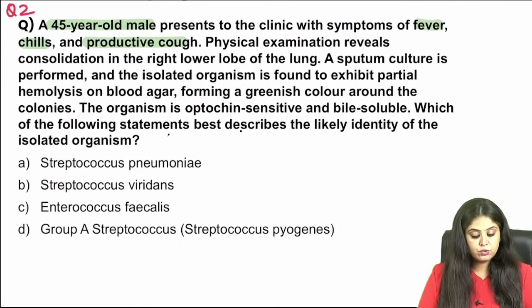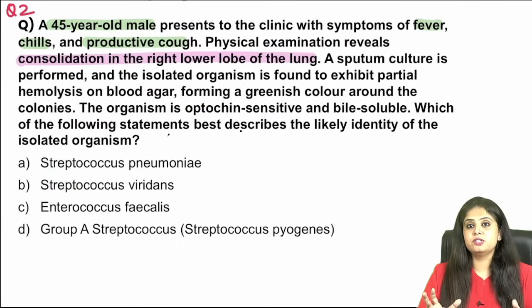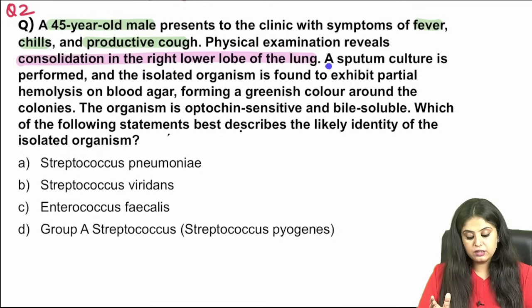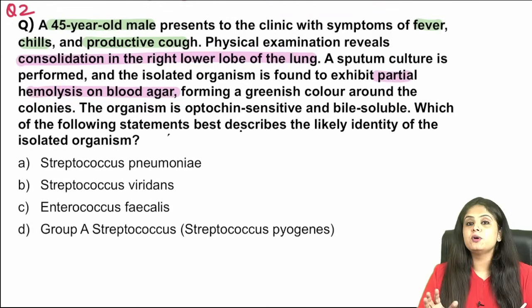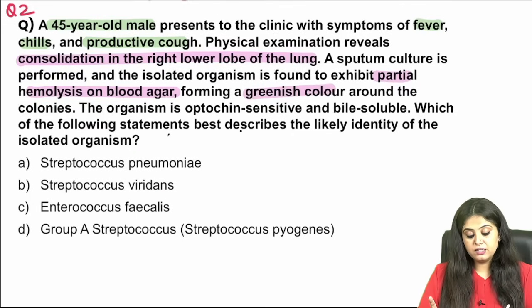Question 2 is a 45-year-old male patient coming with fever, chills, and productive cough. Physical examination shows consolidation in the right lower lobe. I could be thinking of pneumonia considering this history and radiology. Along with that, let's go on to sputum culture over here, which shows an organism to have partial hemolysis on blood agar. Now, all of you have learned hemolysis as alpha, beta, gamma, but now you should know that what color is produced?